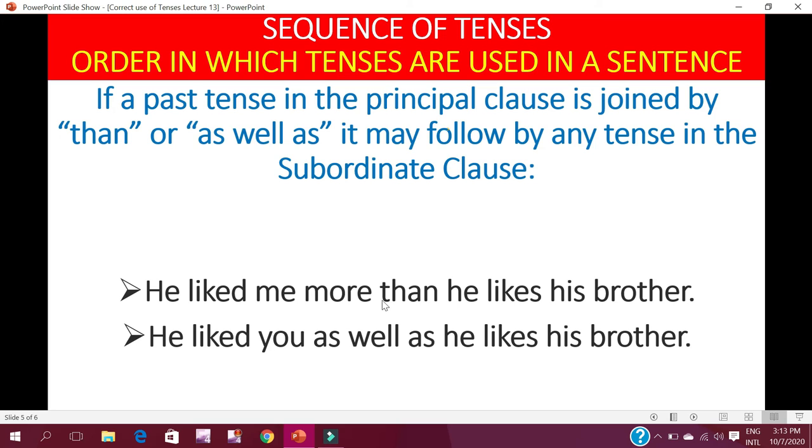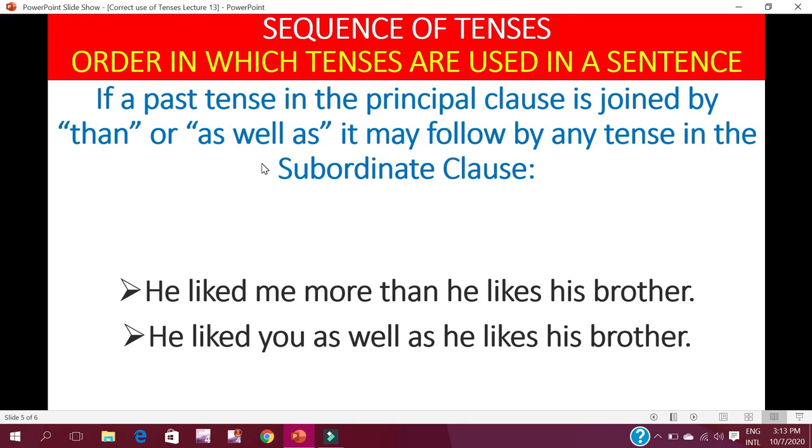He liked me more than he likes his brother. Liked, past; likes, present; and the conjunction than is used. So, past tense is followed by a present. He liked you as well as he likes his brother. Liked is past, likes is present, but we have used as well as, so it can be followed by a present tense.